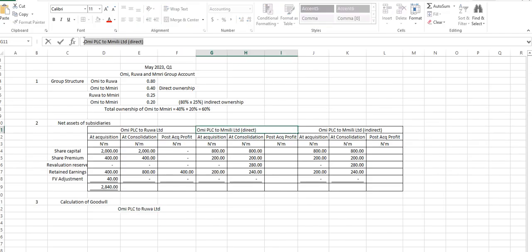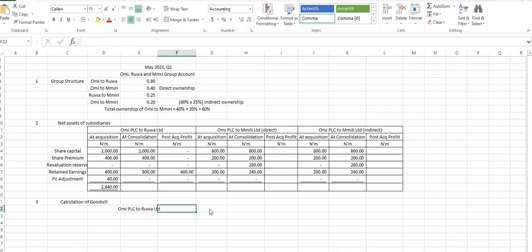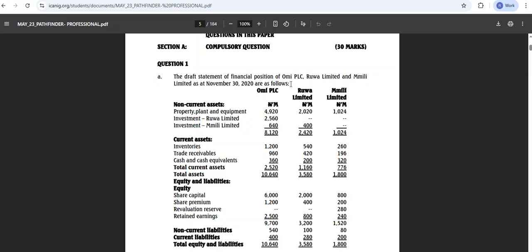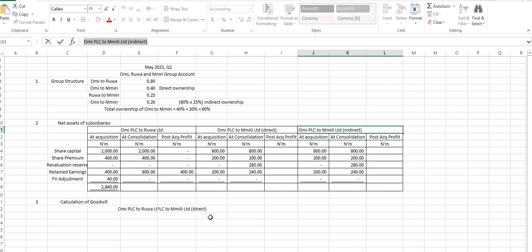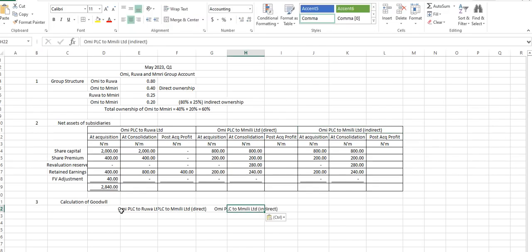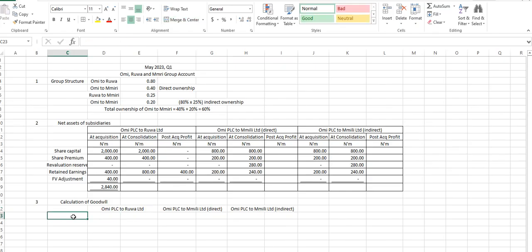Then the one of direct will also be here. So I'll have 2 pages for that. This is the direct, and this is for the indirect. One, two, three.